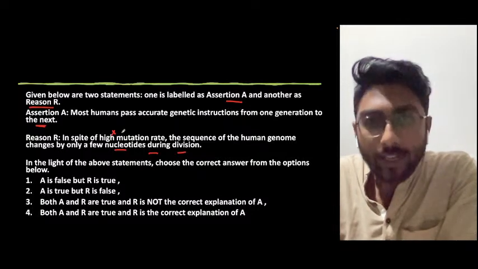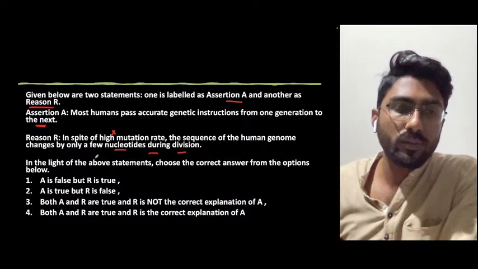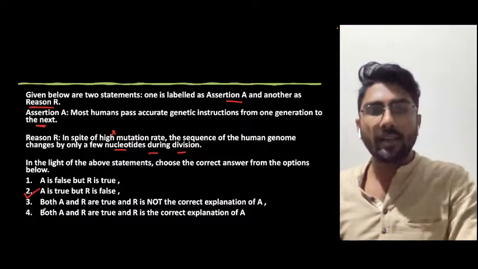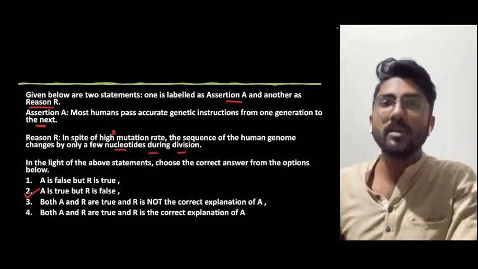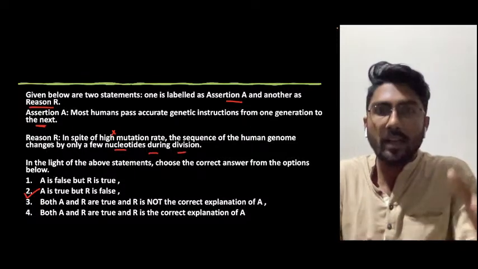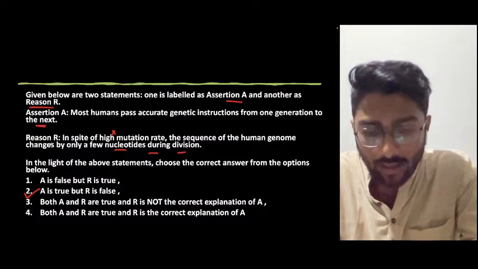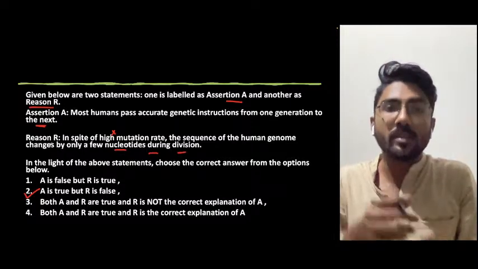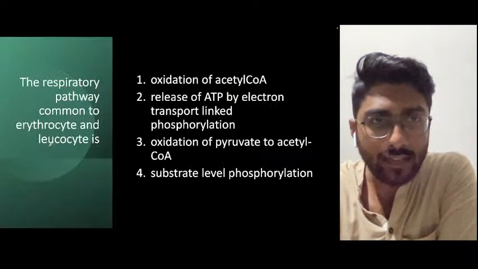So A is true, but the reason is false. The mutations are not that huge that they will express phenotypically. Obviously there will be genotypic mutations, but they will not express as a phenotypic character.